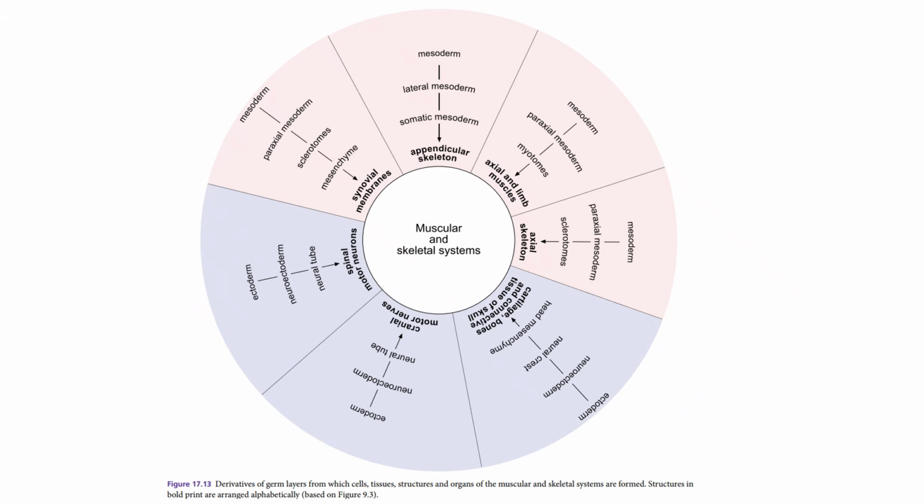And finally, this is a very good diagram which is found in your reference books, and it basically reminds us of which specific germ layers give rise to which specific parts of your muscular and skeletal system. Okay?